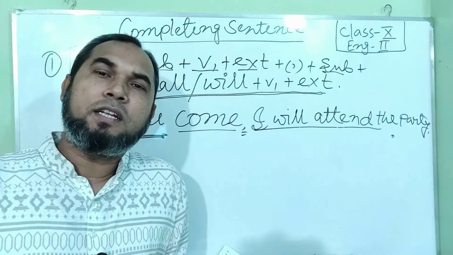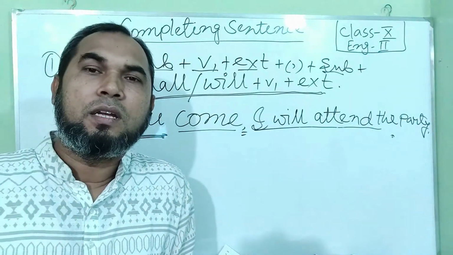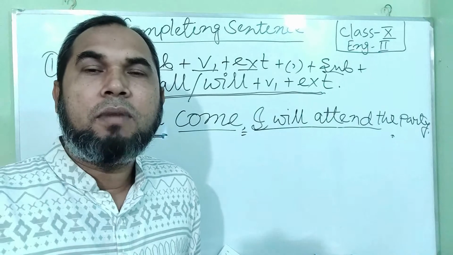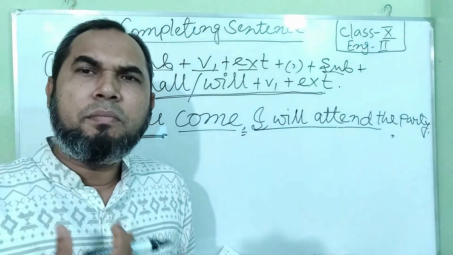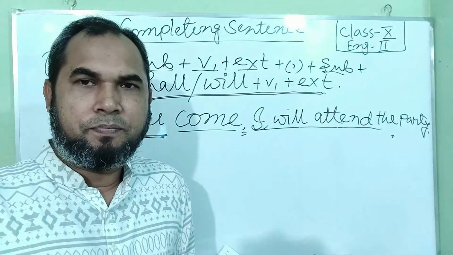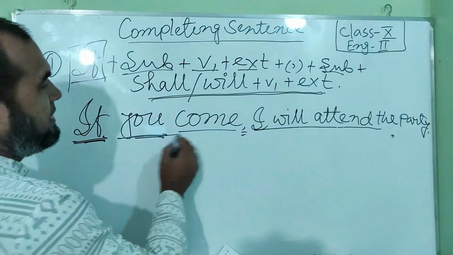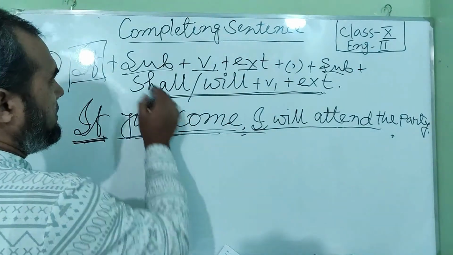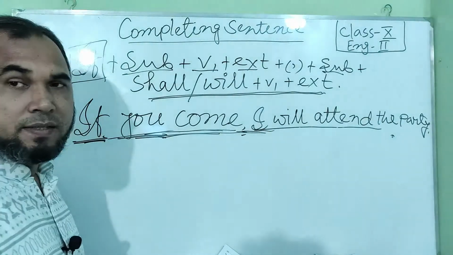If you come, I shall go to school. If you come, I will go there. If you come, I will go with you. You can make many sentences. This is the structure and this is the example. According to this structure, you can complete the sentence.